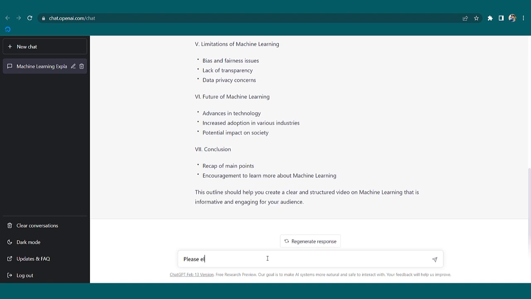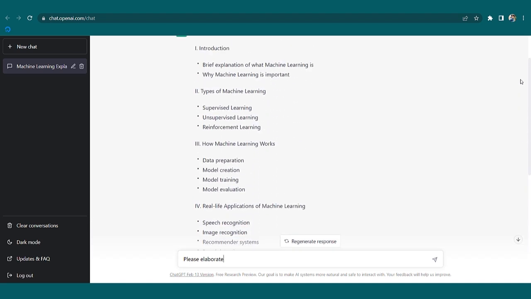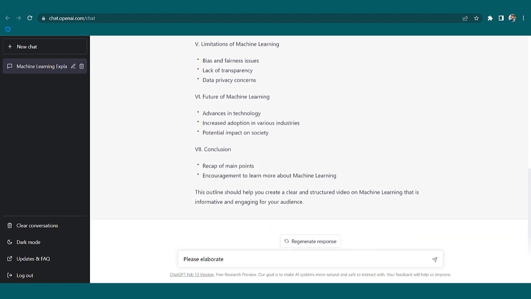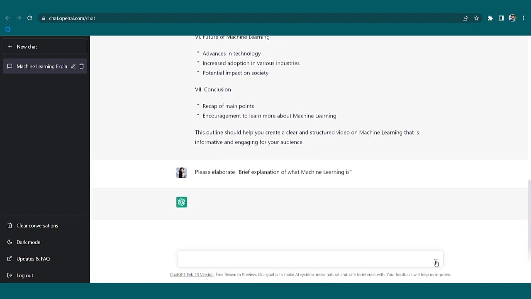Please elaborate. For example, this one. So going here and just I'm in double quotes giving this sentence. Okay, fine. So go ahead, and this is the elaboration of the same.